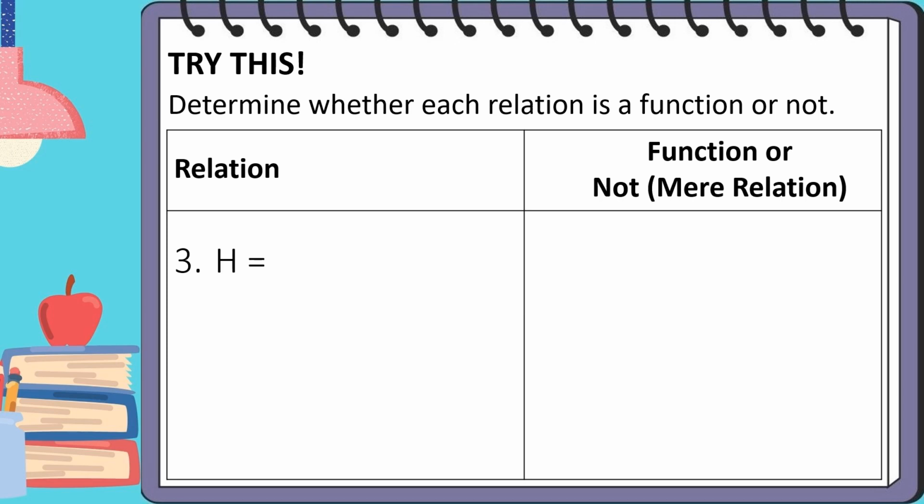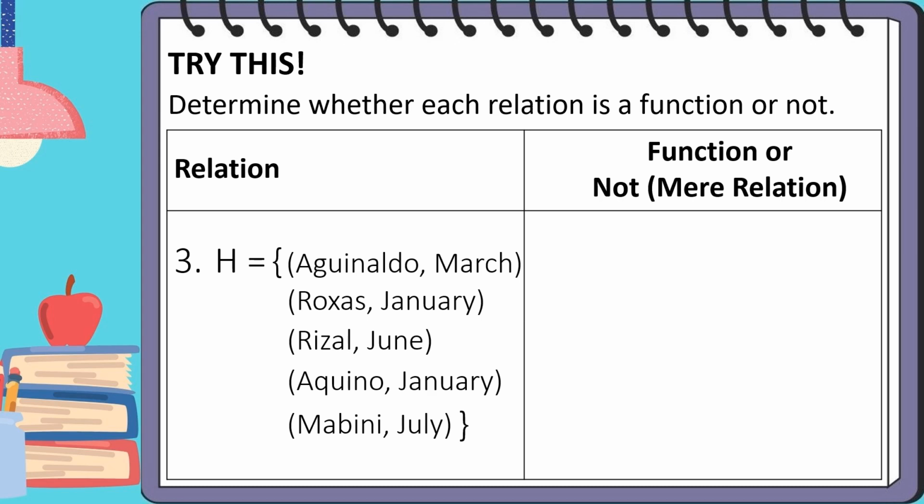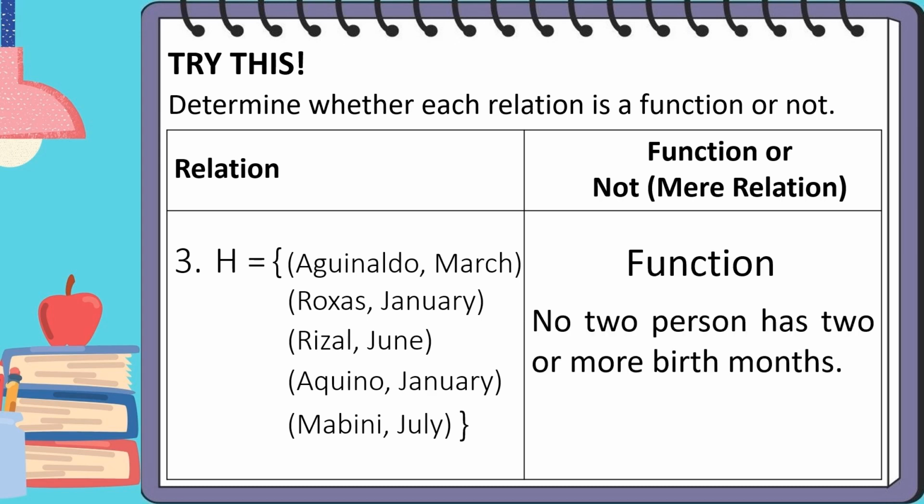Third example, H is equal to the set of the following ordered pairs. Aguinaldo and his birth month, which is March. Rojas and his birth month, which is January. Rizal and his birth month, which is June. Aquino and her birth month, which is January. And Mabini, whose birth month is July. This relation is a function because no two persons have two or more birth months.